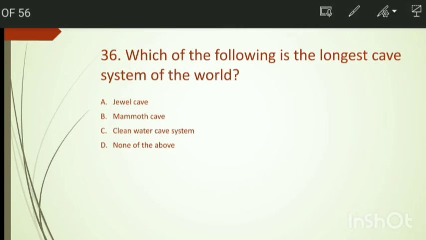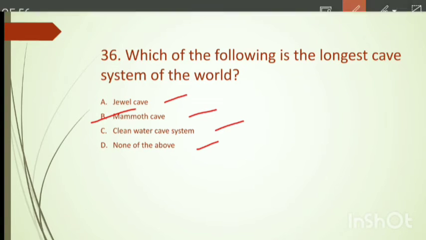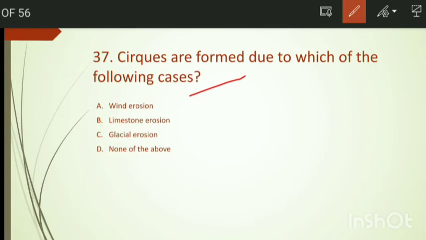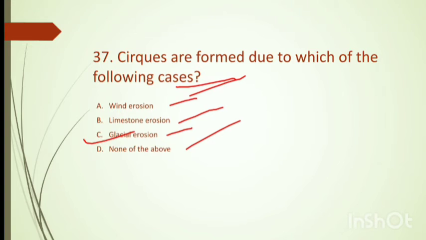Which of the following is the longest cave system of the world? Jewel Cave, Mammoth Cave, Clean Water Cave, and none of these. We have the right answer, option number B, Mammoth Cave. Question number 37. Circuits are formed due to which of the following cases? Options are wind erosion, limestone erosion, glacial erosion, and none of these. The right answer, option number C, glacial erosion.